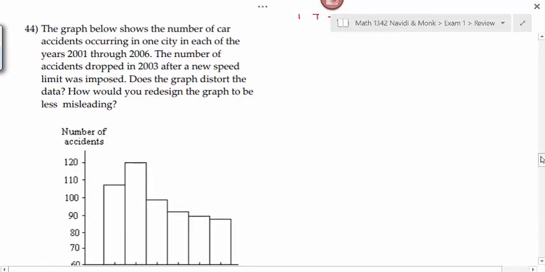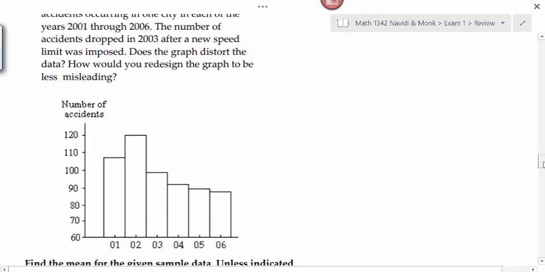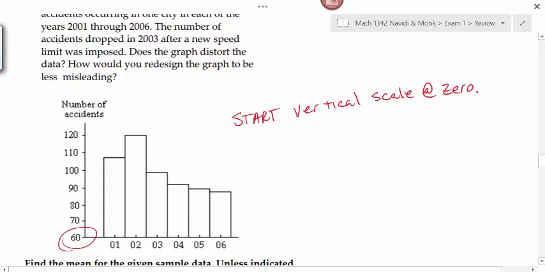Number 44, we're told the graph below shows the number of car accidents occurring in one city in each of the years 2001 through 2006. The number of accidents dropped in 2003 after a new speed limit was imposed. How does the graph distort the data, and how would you design or redesign the graph to be less misleading? This distorts the data because we didn't start at 0. Whenever you don't start your vertical scale at 0, what it does is it exaggerates the differences.